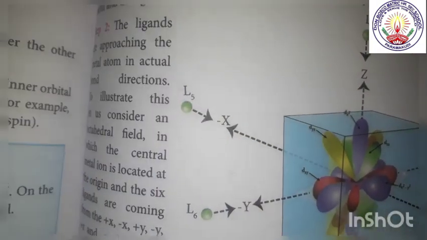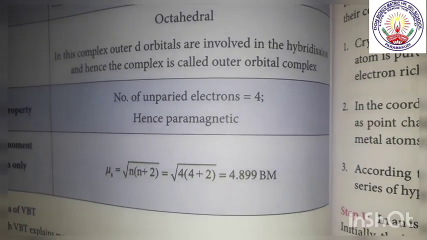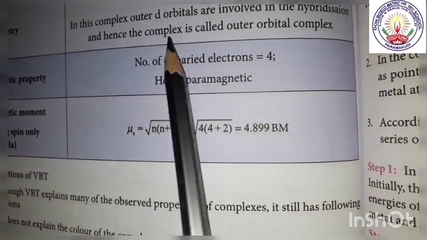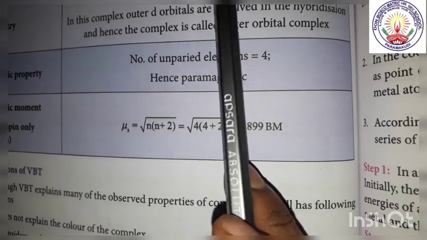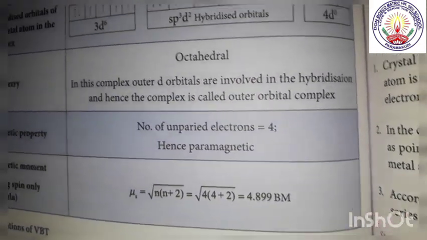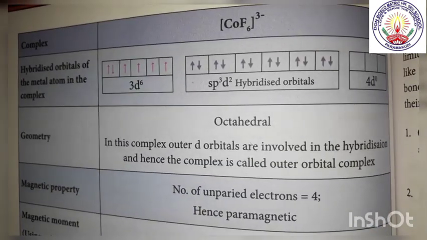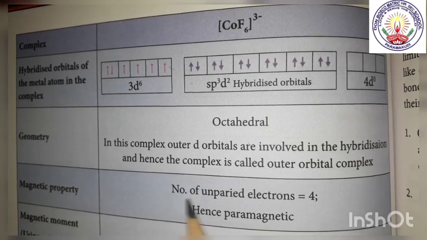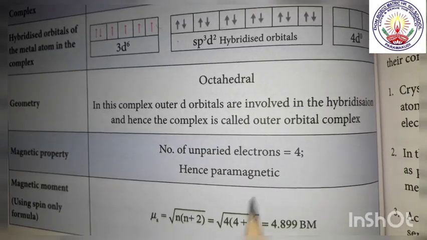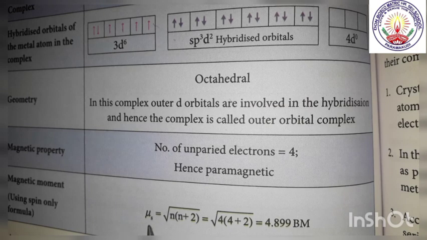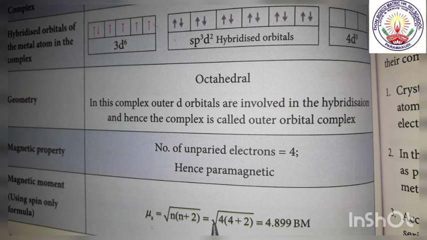So therefore it is octahedral. 1, 2, 3, 4, 5, 6 are getting hybridized. So how many unpaired electrons are there? 1, 2, 3, 4. So 4 unpaired electrons are there, thus it is paramagnetic, and its spin-only magnetic moment is root of 4 into 4 plus 2.